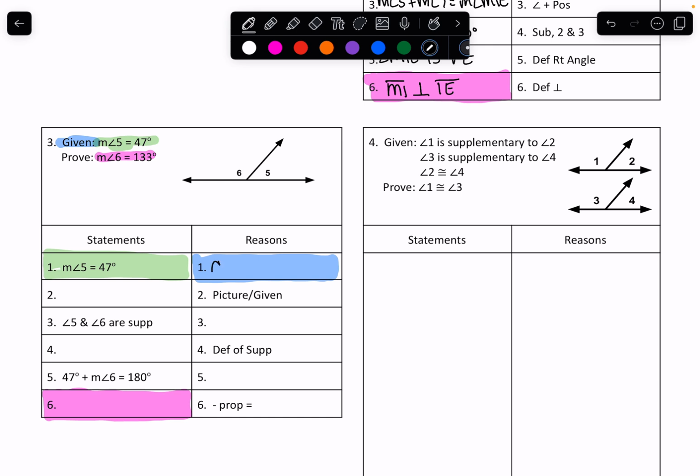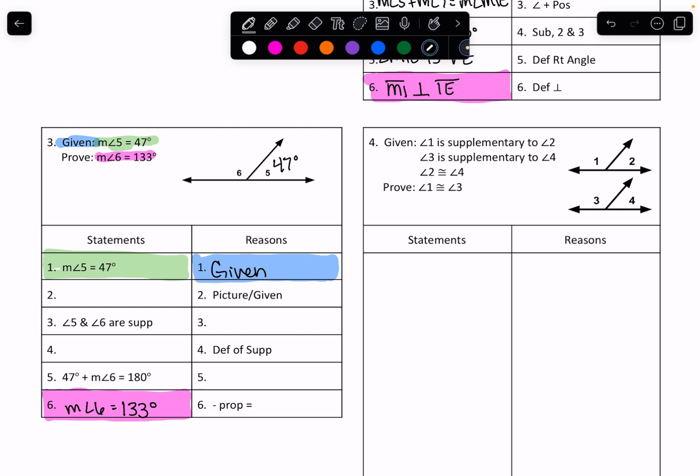So fill in those pieces. And anything that you're given, you can write on the picture. We're told that angle 5 is 47 degrees. Do not write that angle 6 is 133 degrees. We have not proved it yet. You cannot write it until we know.